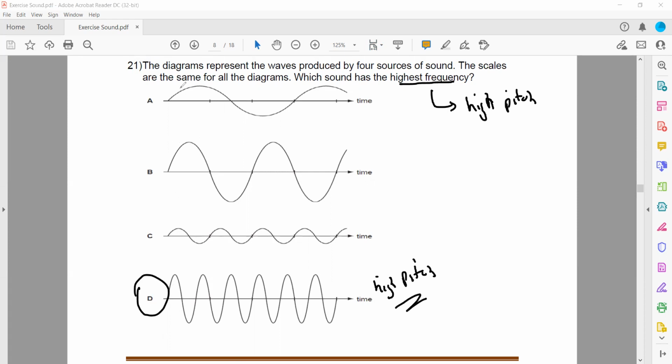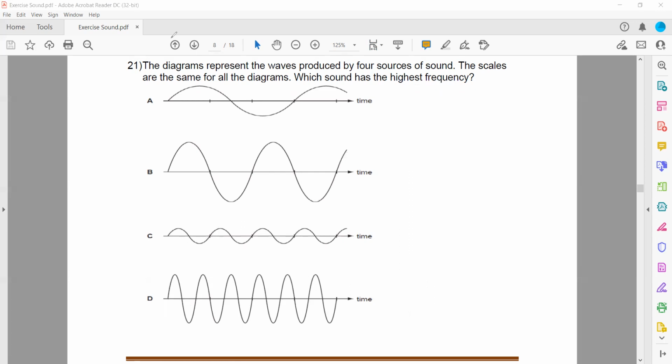Because the number of waves for this one is 1.5 waves. For this one, 1, 2 and around 2 quarter, you can say about 2.5. And this one is 1, 2, 3, 4 and 4.5, or 4 quarter basically, because it does not complete the half. For this one, 1, 2, 3, 4, 5 and 6 are there. So this has the highest number of waves. That's why it will have the highest pitch. So pitch refers to number of vibrations every second.